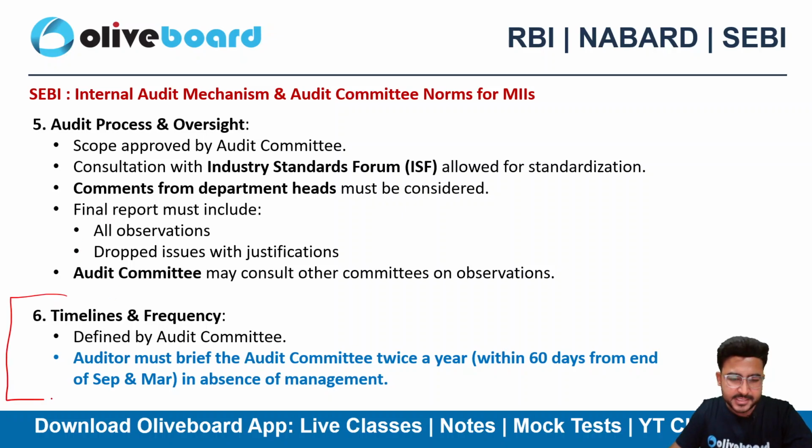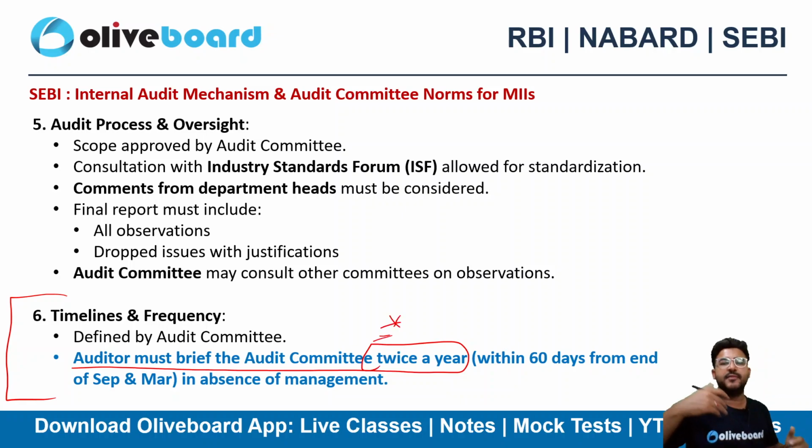Then the timeline is, again, you must be aware of the timeline as well here. So the auditor must brief the audit committee twice a year. So two times a year, the auditor definitely will brief about the processes and his findings, twice a year, okay?